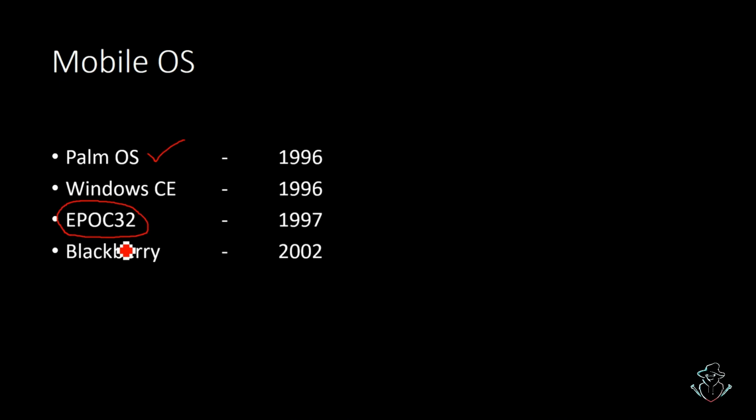Next is BlackBerry, that is in 2002, right? And then iOS in 2007. Many people thought that iOS came later than Android. No, Android is a copy of iOS. So iOS in 2007 and Android in 2008 is what I just want to give you.